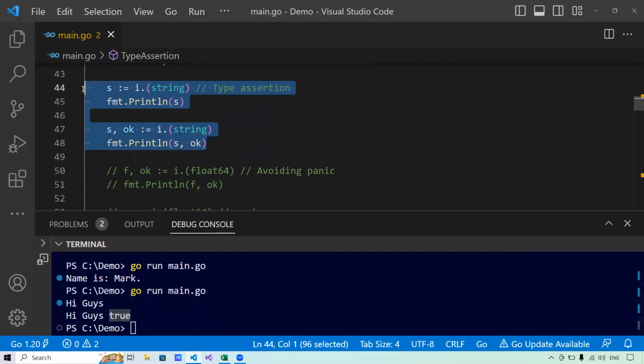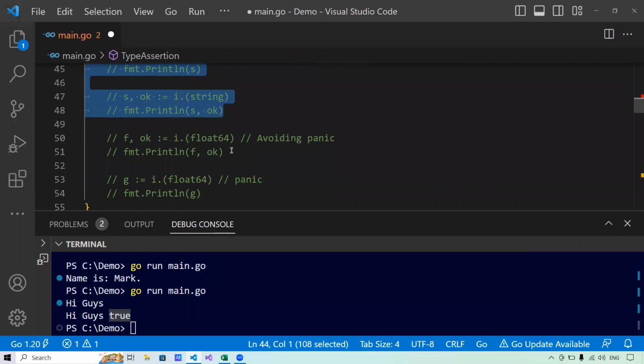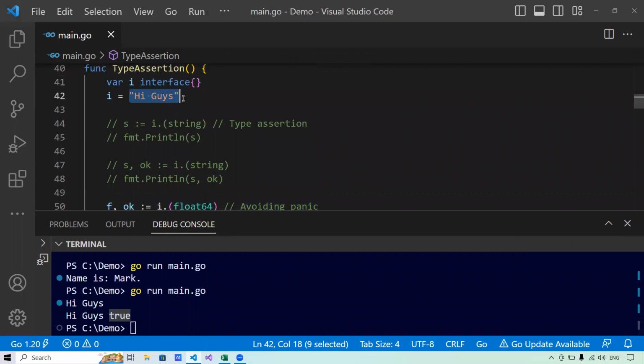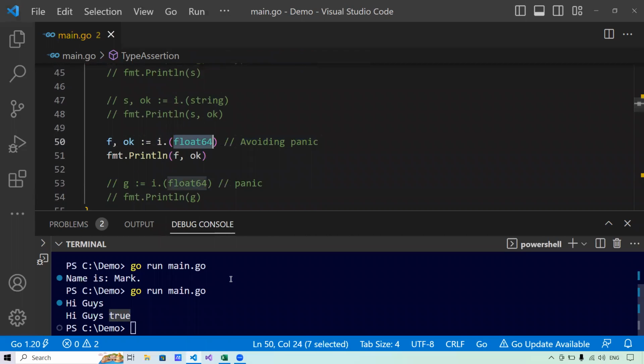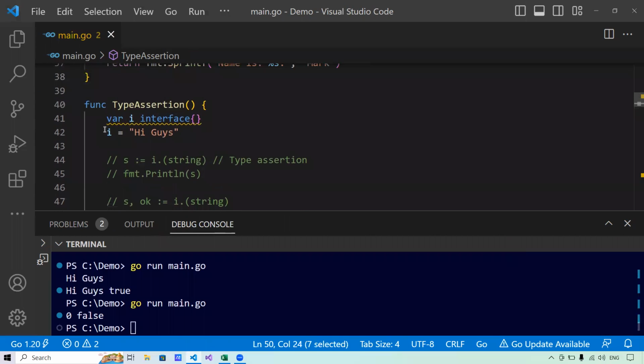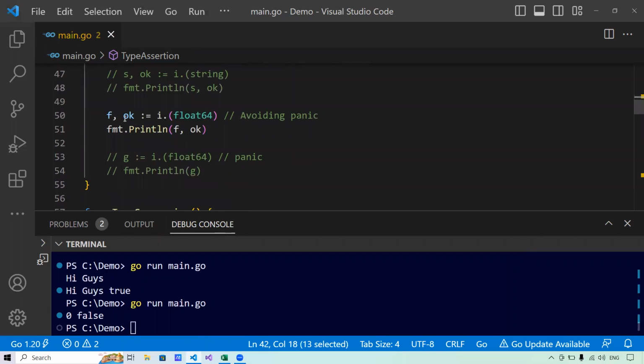Now let me comment this part and uncomment the second part. Now it says I am an interface of type string, but I want to pull a value of type float64. Now let's see what output it will give. It will say 0 and false because it is defaulting the value of f to 0. I don't have float because I am an interface that has been given a value of type string. Now in ok, it says false. That means I'm unable to give you the value because I have only a string value. So this is how we can avoid panic in the type assertion.